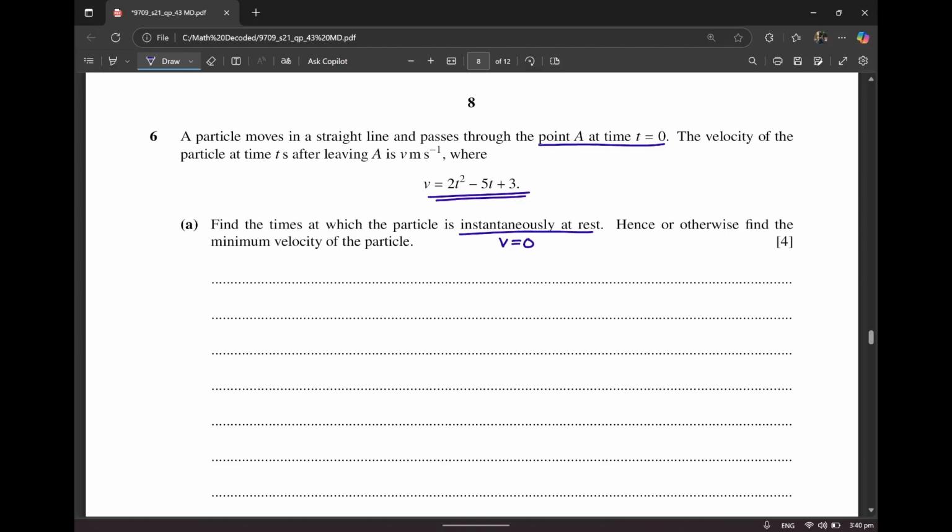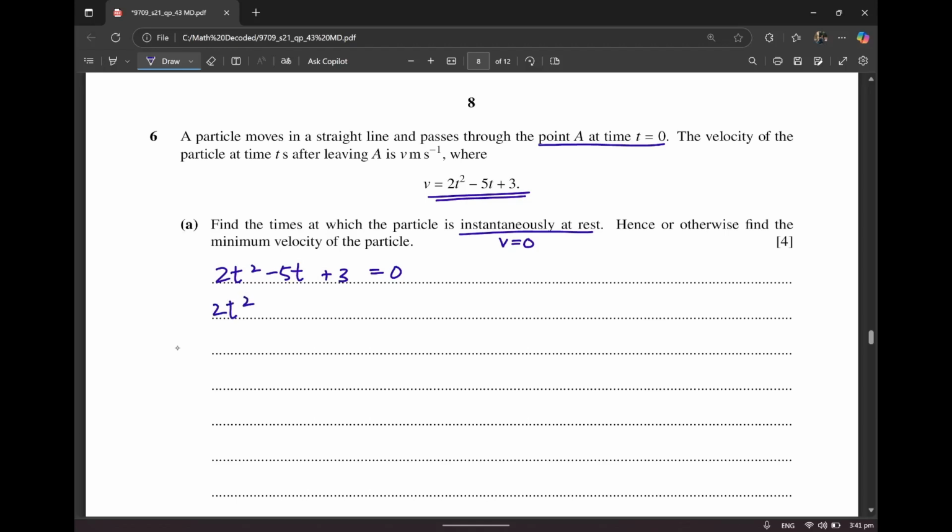So we're going to put 2t squared minus 5t plus 3 equal to 0. I'm going to be using middle term breaking. You can use the quadratic formula. You can use your calculator, directly put it into your calculator. But basically, you have to show the working. You can't directly write down the answer, you won't get the marks.